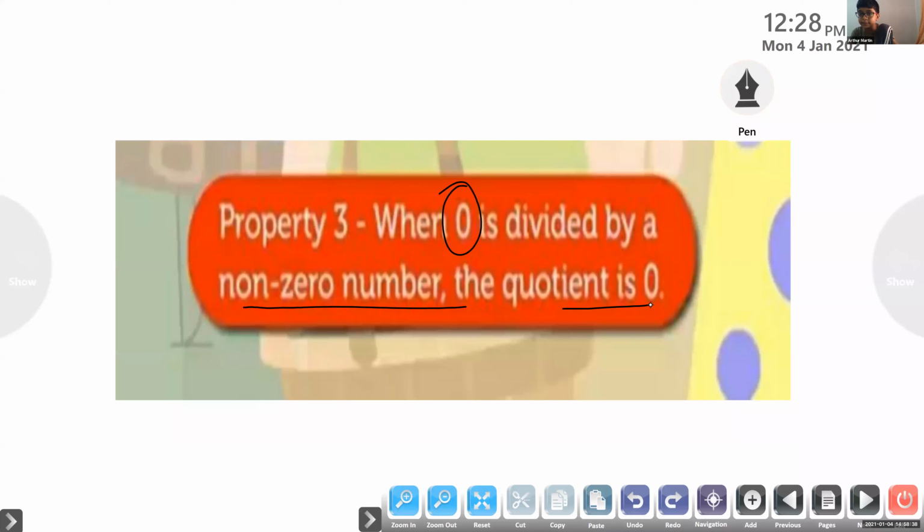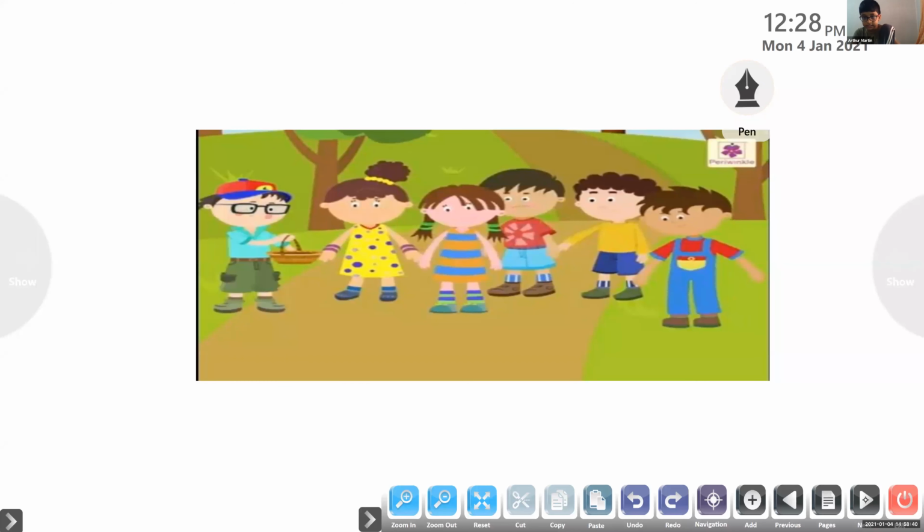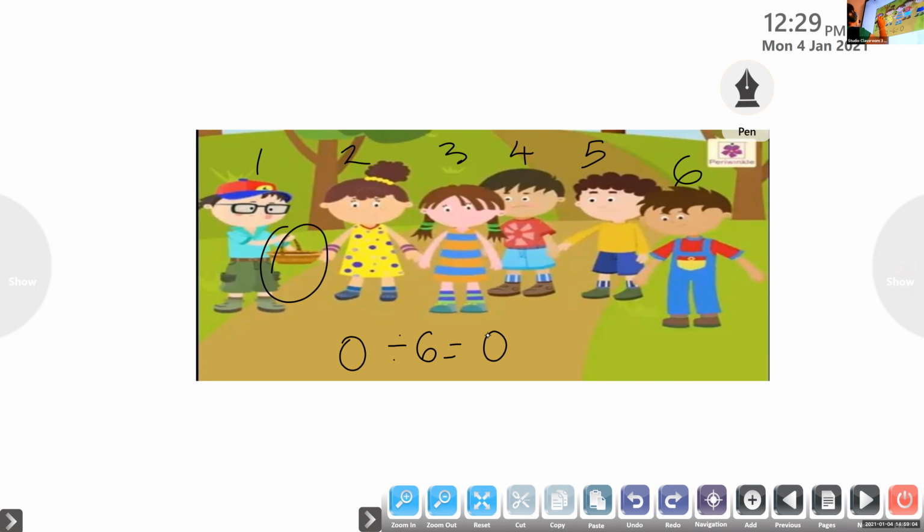Can you show one example? Yes. Here, in total how many children can you see? 1, 2, 3, 4, 5, 6. 6 children are there. In this basket, no apples. That means 0 apples. We are going to divide these apples among these 6 children. How many apples will they get? Any apple? 0. So here there are no apples.